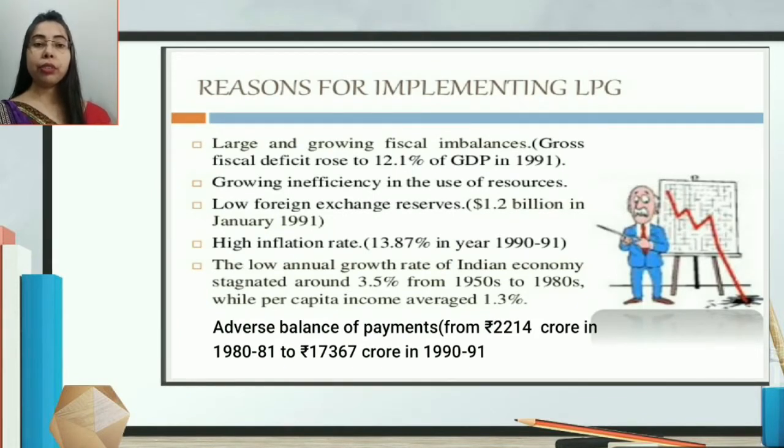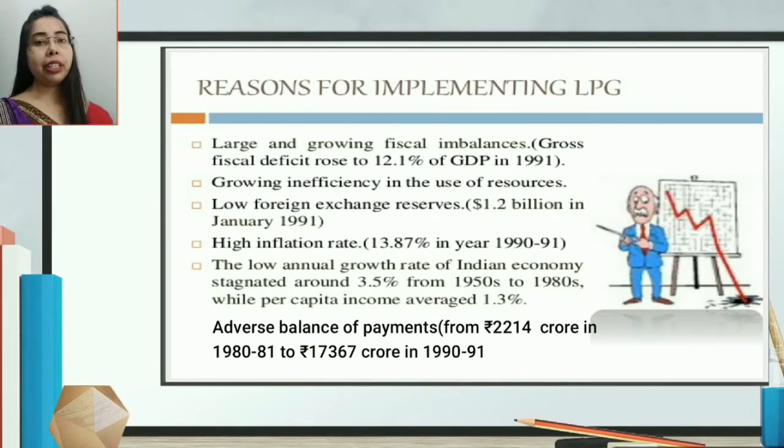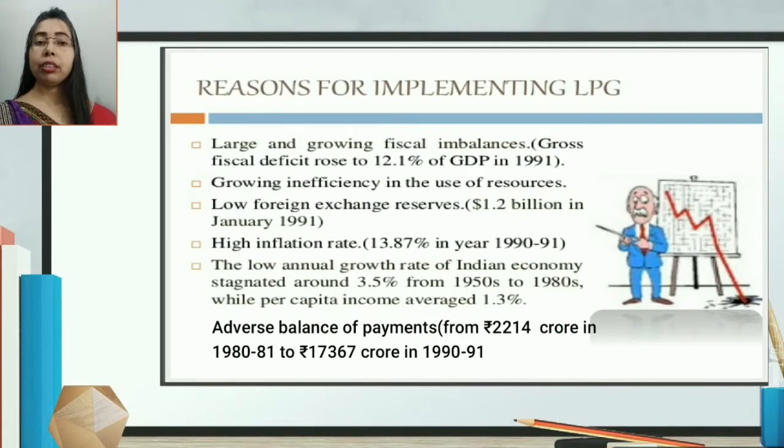If we see the ratio, the fiscal deficit rose to 12.1 in 1991, the highest deficit we had. The second problem was that the efficiency of resources was not properly utilized. We had inefficiency because of a lack of modernized techniques and a lack of human capital. Foreign exchange reserve was badly, adversely affected, with around 1.2 million fall from the previous condition.